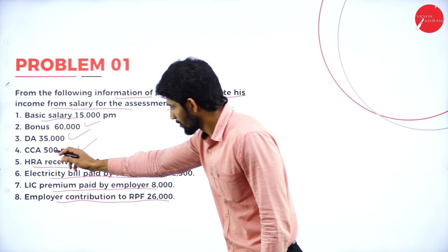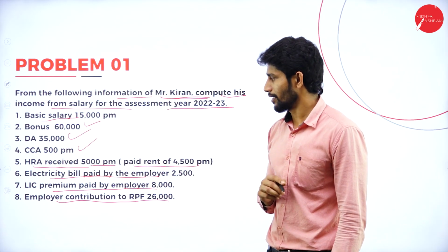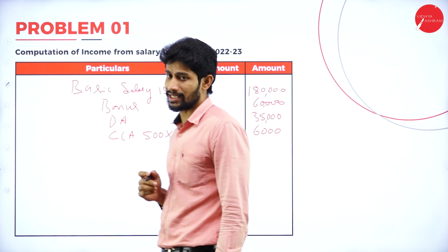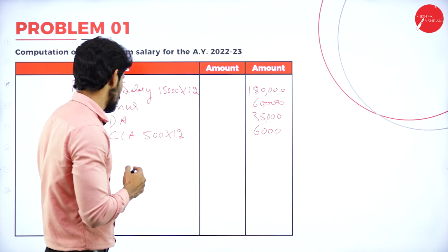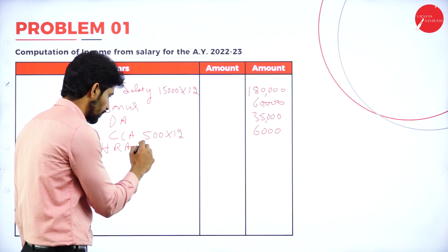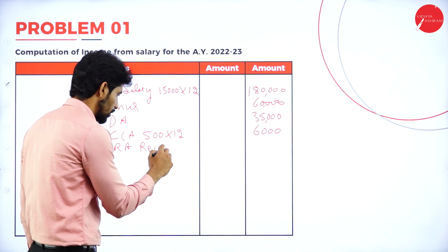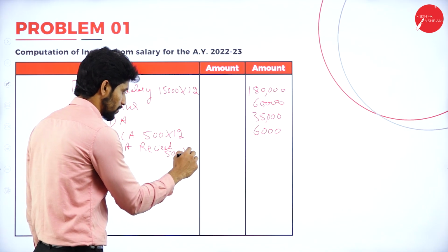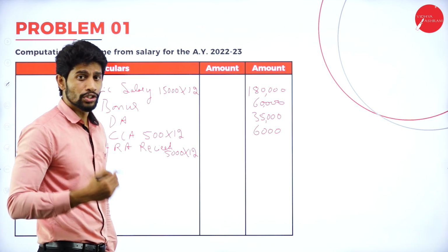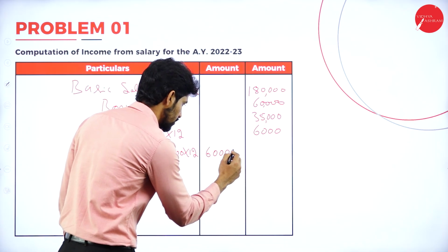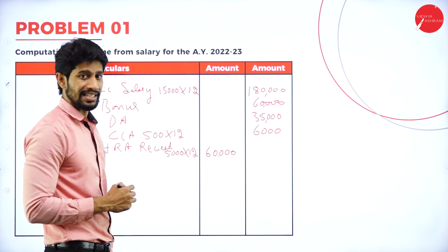Next, HRA is given. So what is the HRA received? It is rupees 5,000 per month into 12 months. So what is the total HRA received? Yes, it is 60,000.